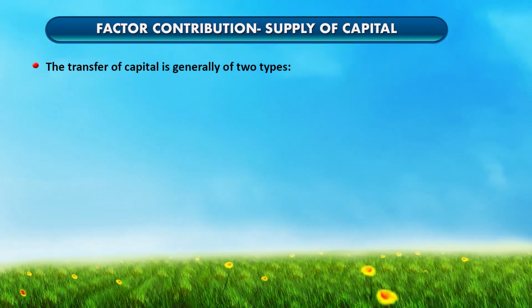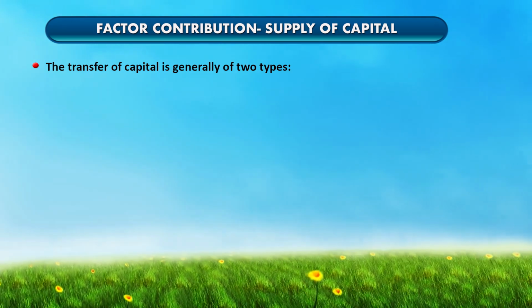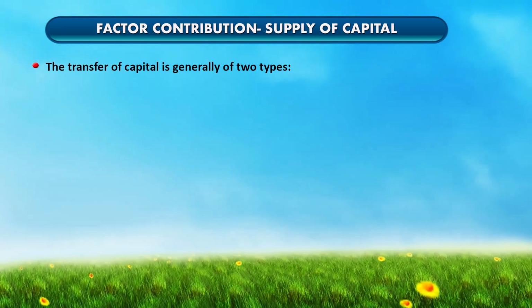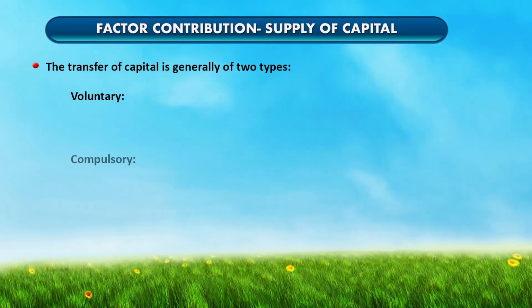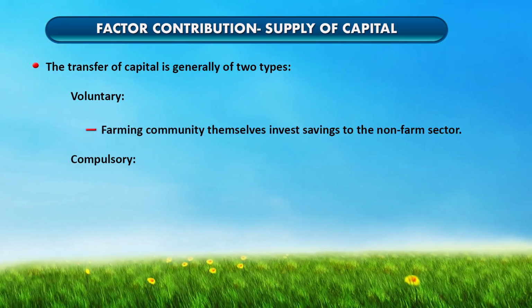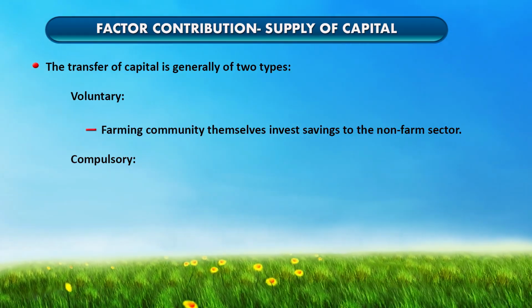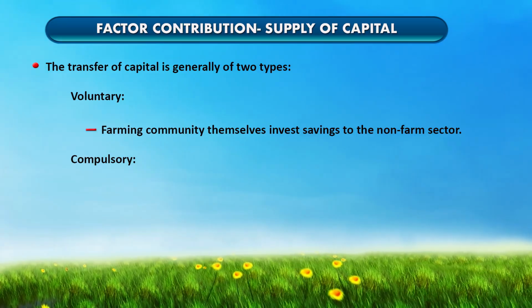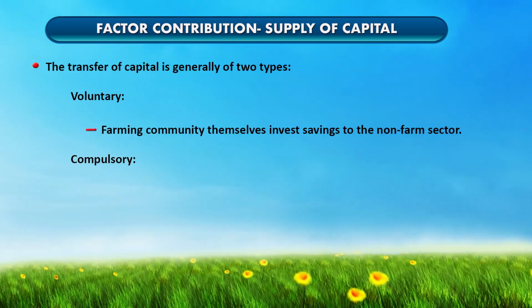When we talk about the supply of capital from the farm sector to the non-farm sector, there are two types of transfer of capital. One is the voluntary contribution, another is the compulsory transfer. In the voluntary transfer, the farming community themselves transfer their saving for investment in the non-farm sector. There is also a compulsory transfer of capital.